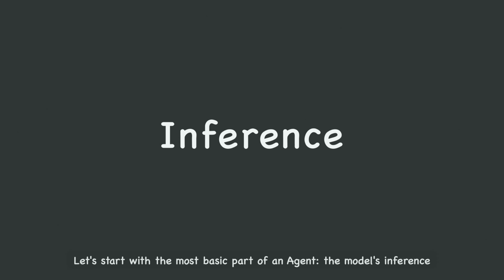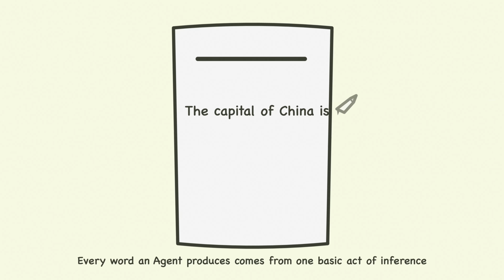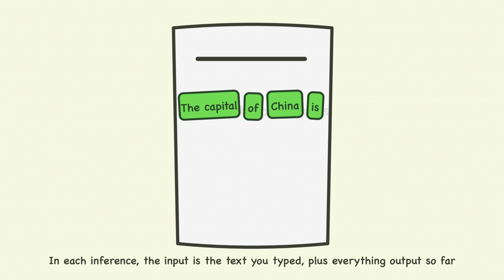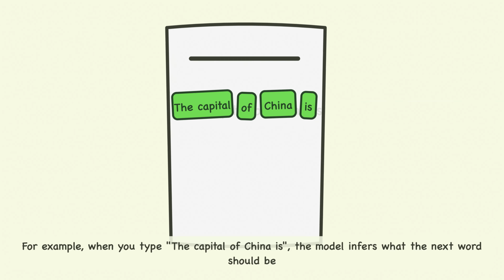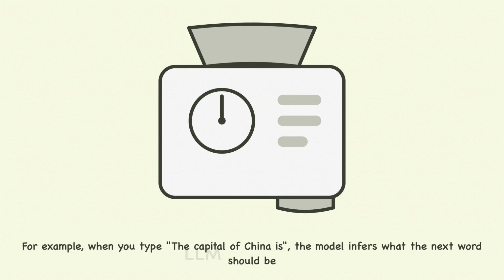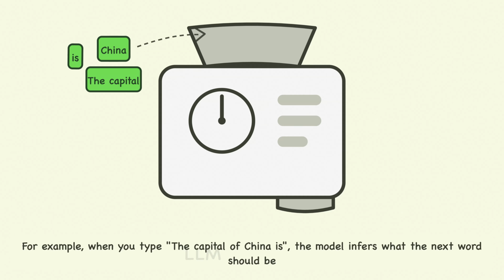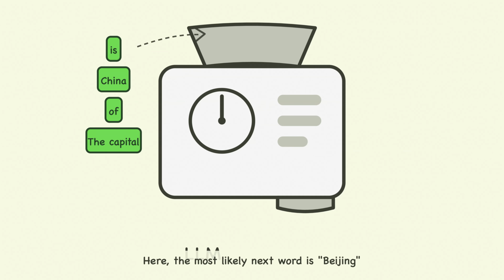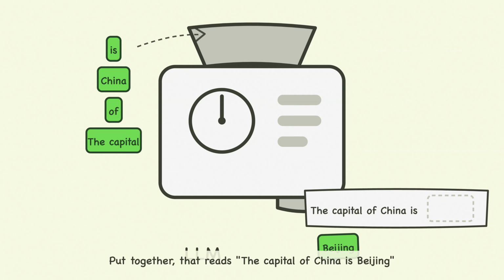Let's start with the most basic part of an agent, the model's inference. Every word an agent produces comes from one basic act of inference. In each inference, the input is the text you typed, plus everything output so far. For example, when you type, "the capital of China is," the model infers what the next word should be. Here, the most likely next word is, Beijing. Put together, that reads, "the capital of China is Beijing."